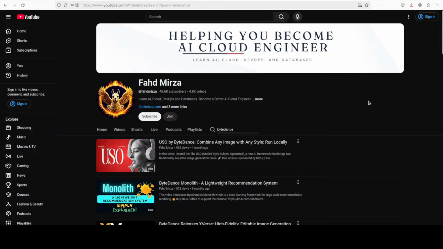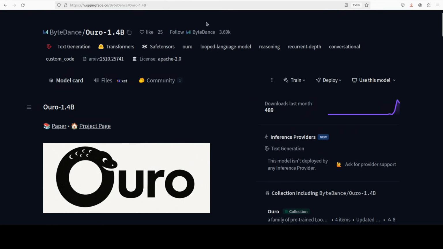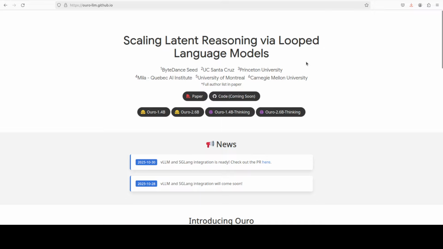In this video we are going to install this Ouro locally and I will be testing it out. But I believe more importantly it is extremely important to understand what exactly has changed or is new in this model. This model uses a looped architecture where the same transformer layers are applied repeatedly in a loop. This lets the model perform multiple rounds of internal computation, like thinking through a problem step by step, without adding